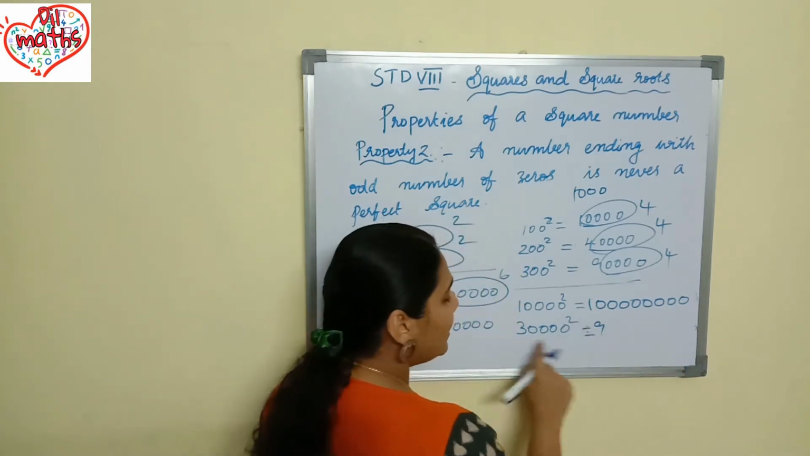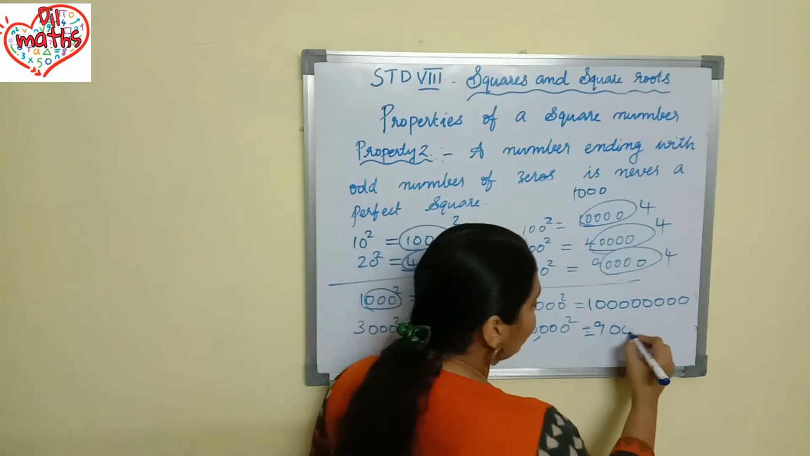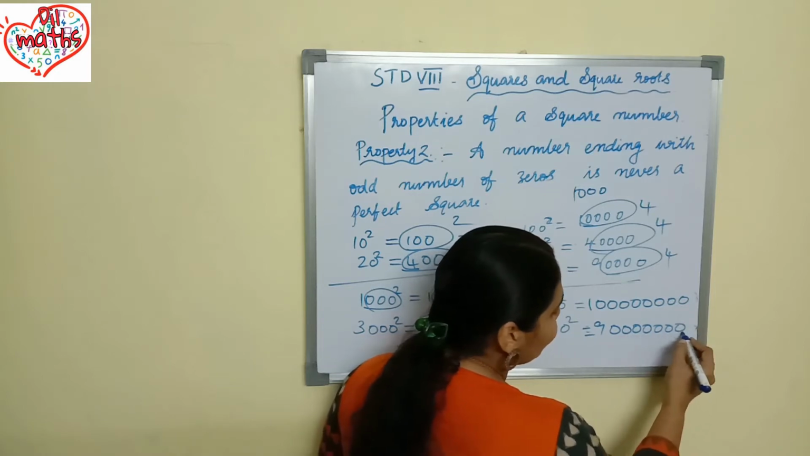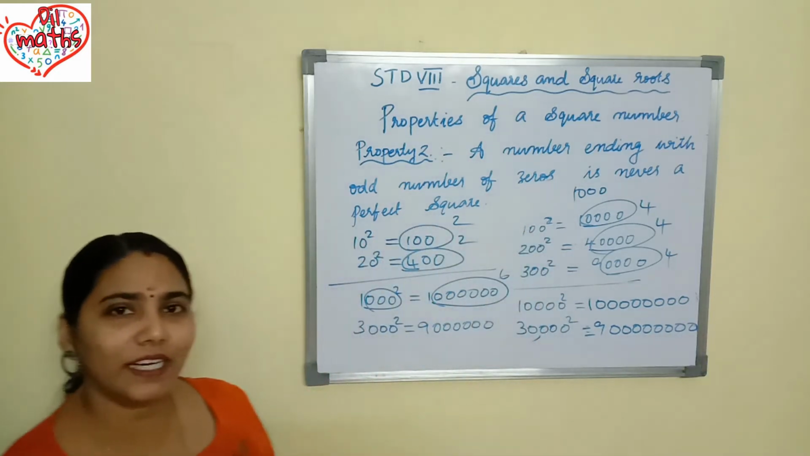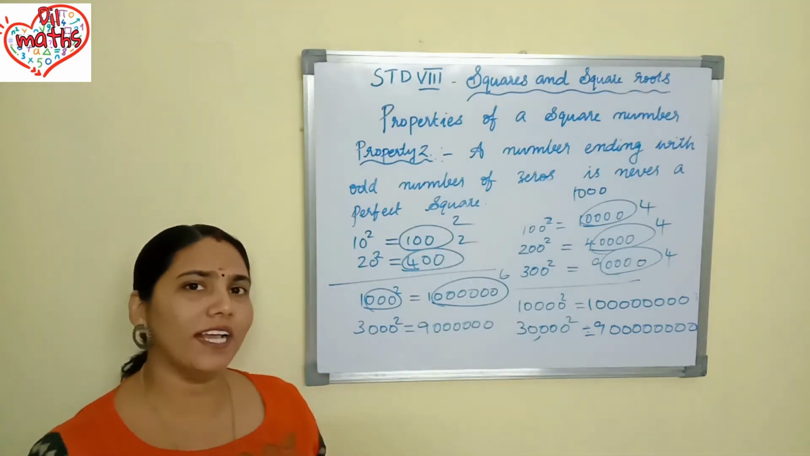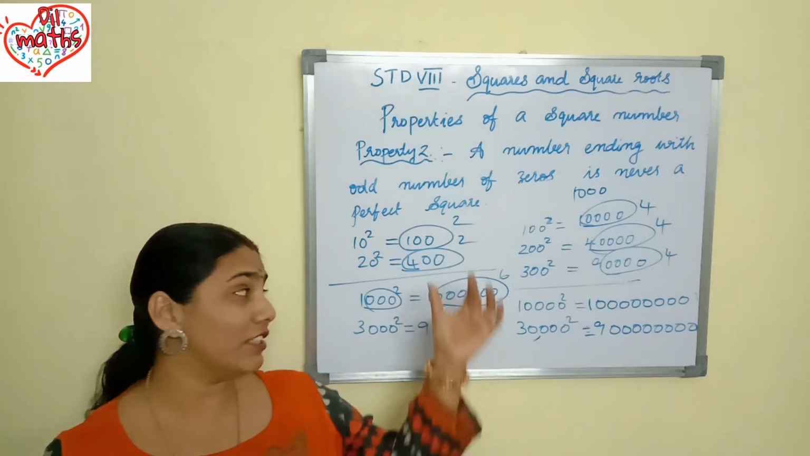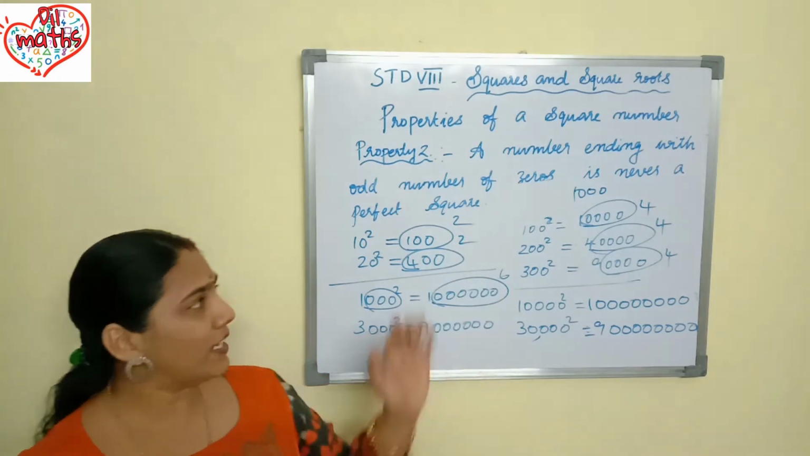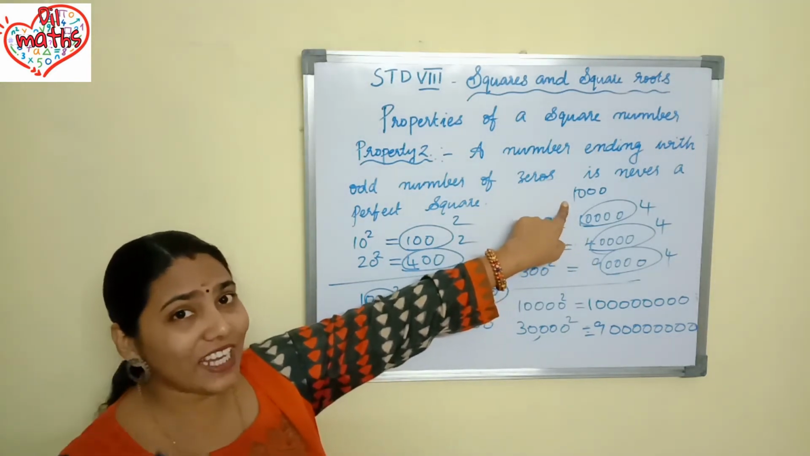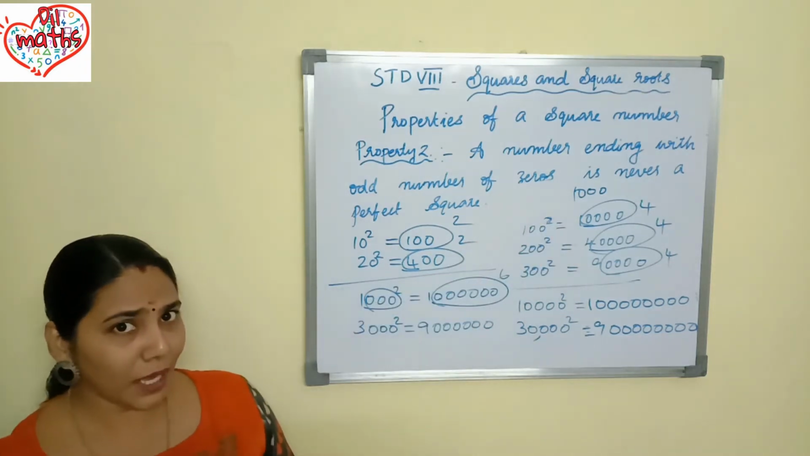Again, if you are taking the square of 30,000, what will happen? You will get how many zeros in the answer? 1, 2, 3, 4, 5, 6, 7, 8. So in the square number, 8 zeros will be there. From all this, what you can see, even if it's a square number, definitely it will end with an even number of zeros. I told you that in 1000, how many zeros are there? That means 1000 is ending with 3 zeros. So it is not a perfect square.